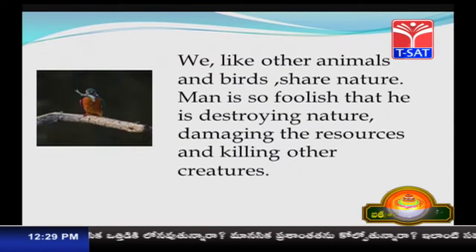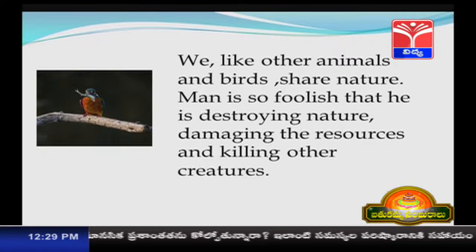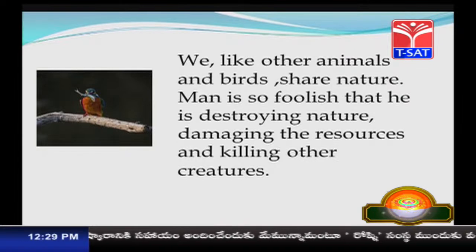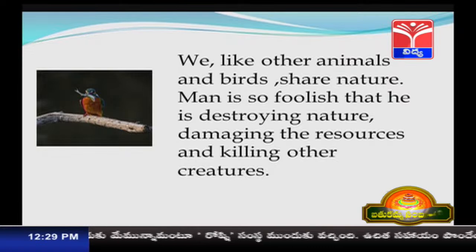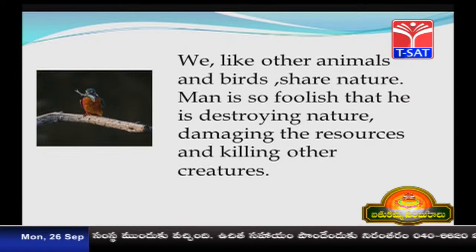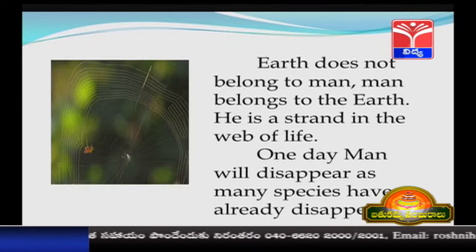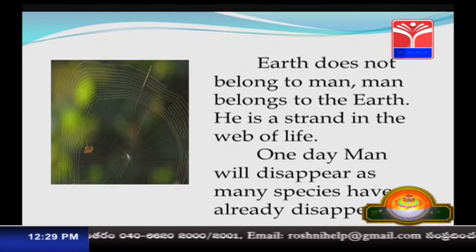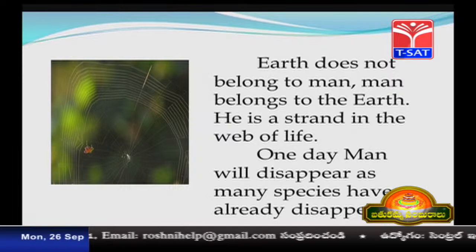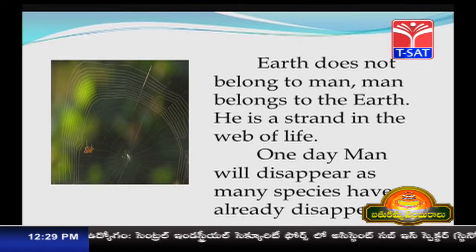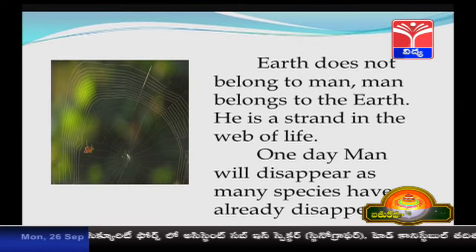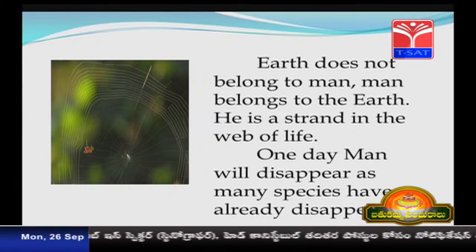We, like other animals and birds, share nature. Man is so foolish that he is destroying nature, damaging the resources and killing other creatures. Earth does not belong to man. Man belongs to the earth. He is a strand in the web of life. One day, man will disappear, as many species have already disappeared. This is the gist of the reading text.